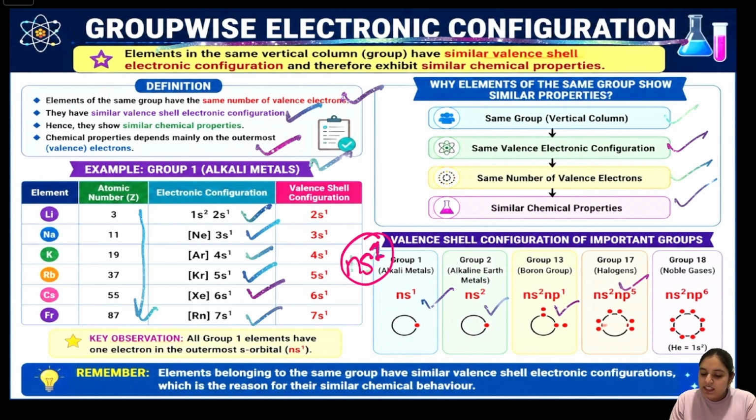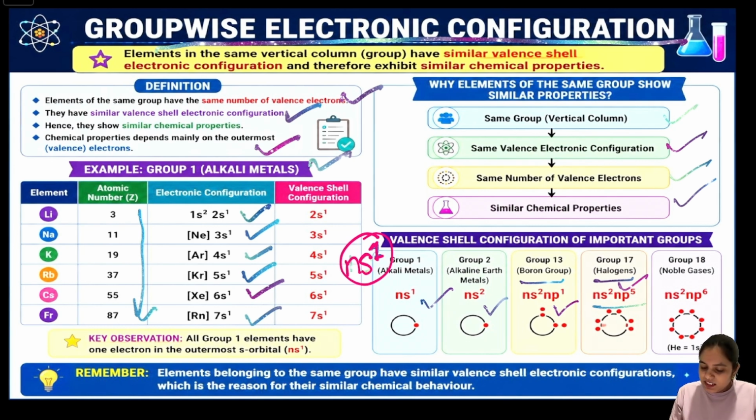Group 17, the halogens, meaning fluorine, chlorine, bromine and iodine, has ns2 np5. Next is group 18, with the electronic configuration ns2 np6, except helium, because helium's electronic configuration is 1s2.